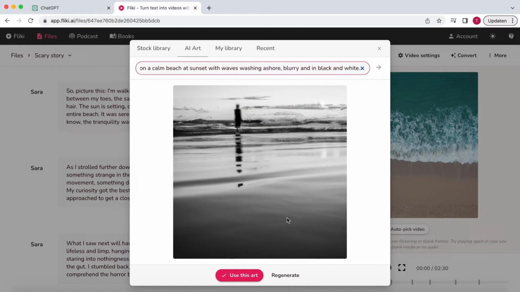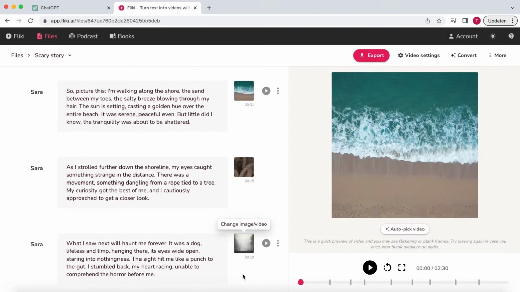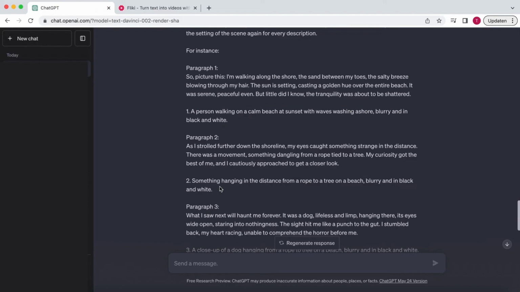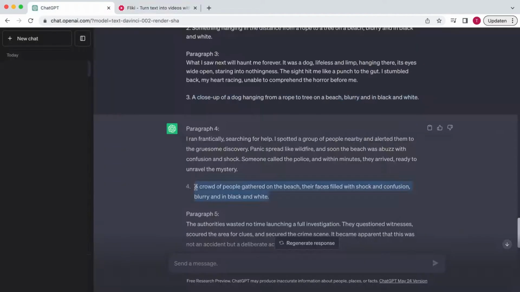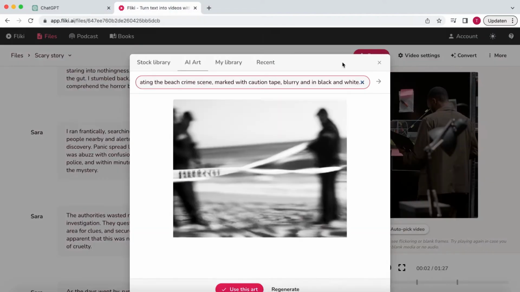Keep in mind that generating images costs credits, so don't be too picky. Again, go back to ChatGPT, select the description, and put it in Fleeky. Continue this for all paragraphs. Now, let's move on to the video settings.